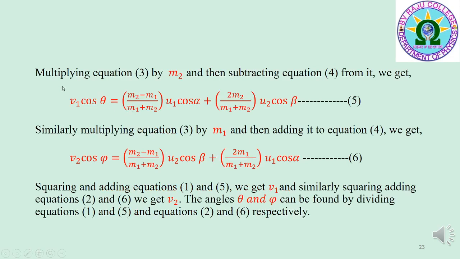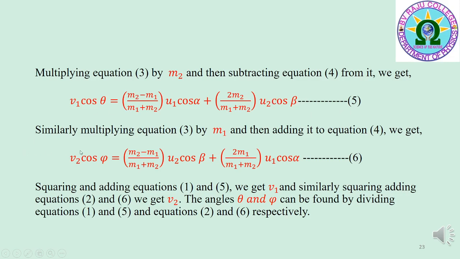In this collision, we have to solve 4 unknown quantities v1, v2, theta and phi. We also have 4 equations connecting these quantities. Now, multiplying equation 3 by m2 and then subtracting equation 4 from it, we get v1 cos theta is equal to (m2 minus m1) by (m1 plus m2) into u1 cos alpha plus 2m2 by (m1 plus m2) into u2 cos beta. That is equation 5.